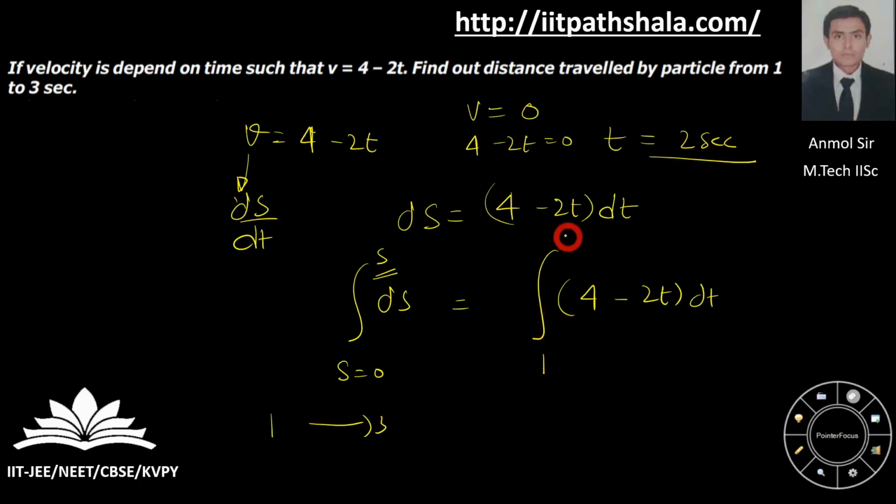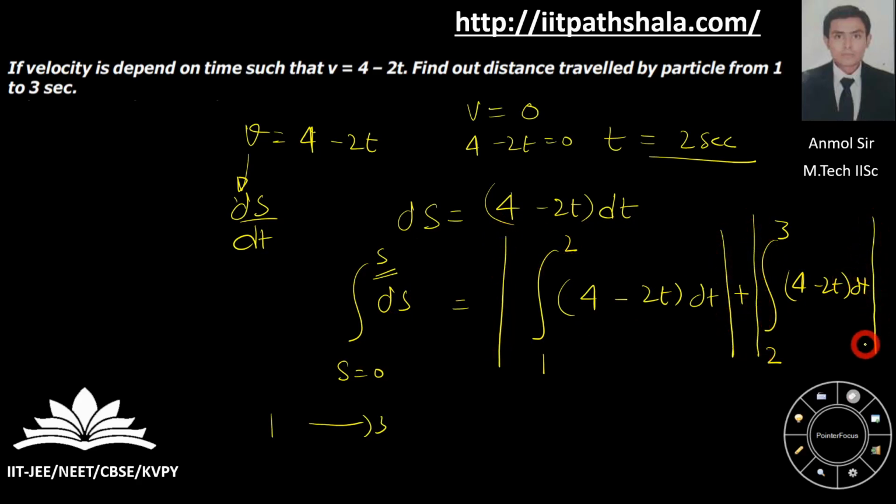I am going from 1 to 2 seconds, that's my first integral, and again from 2 to 3 seconds, that's my second integral. Keep in mind that this is again the displacement. We have not yet converted it into distance. To convert it into distance, please take the modulus of both of the integrals as per the concept.